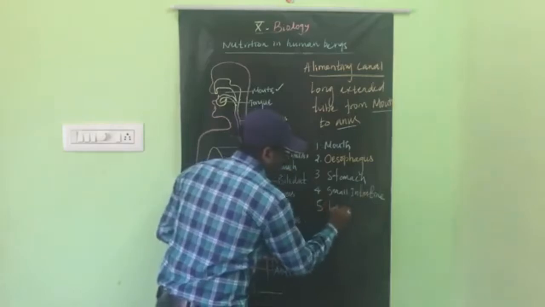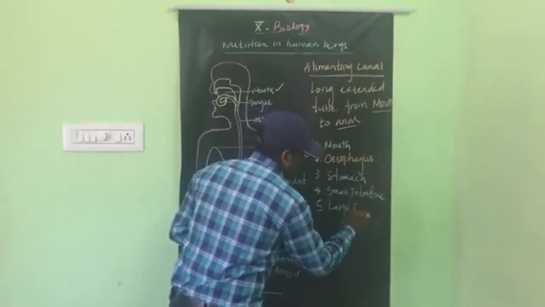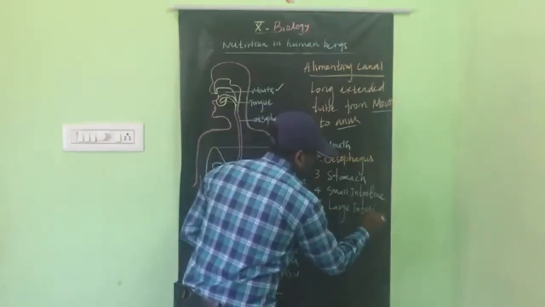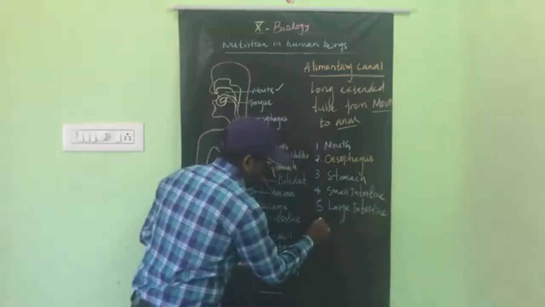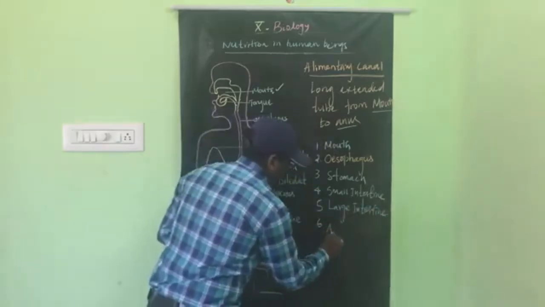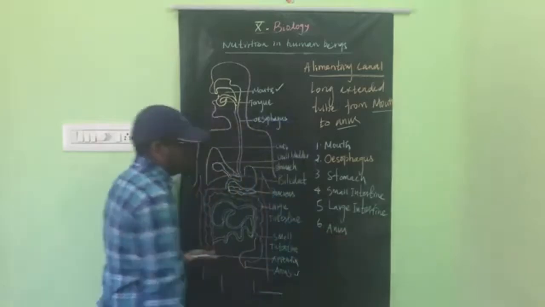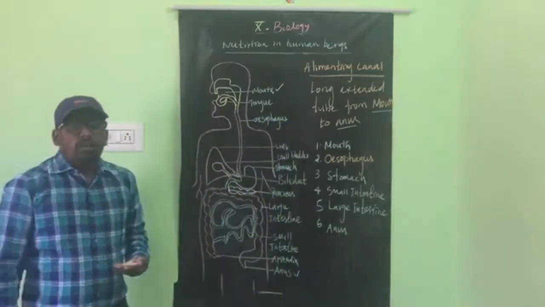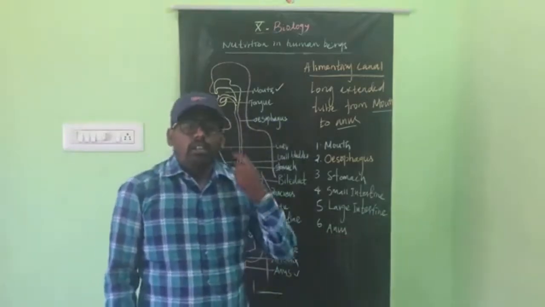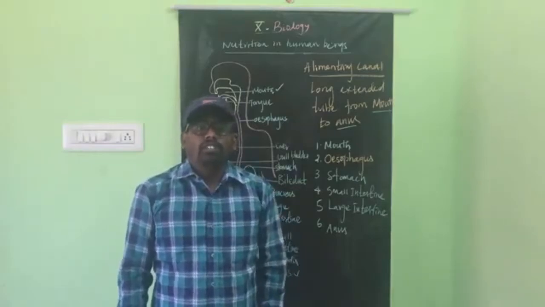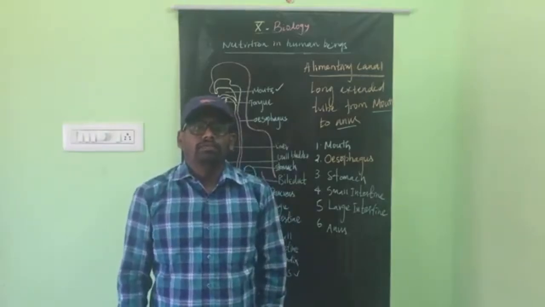Fifth, large intestine. Sixth, anus. So these come under the digestive tract or digestive organs.